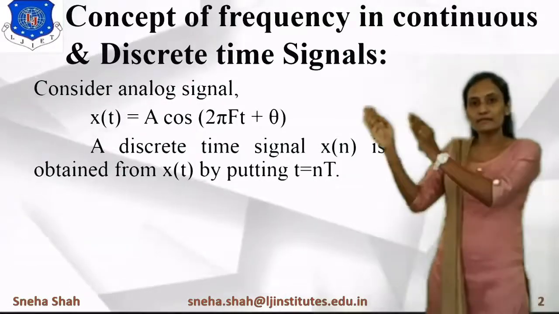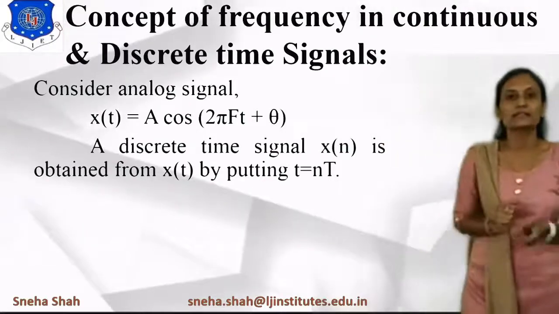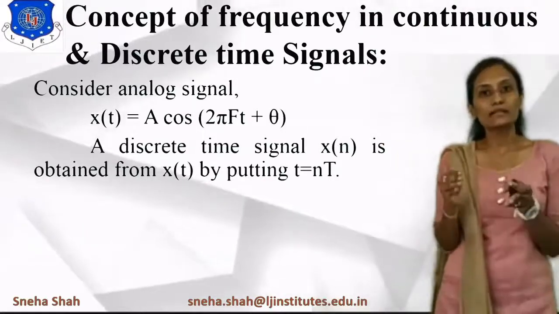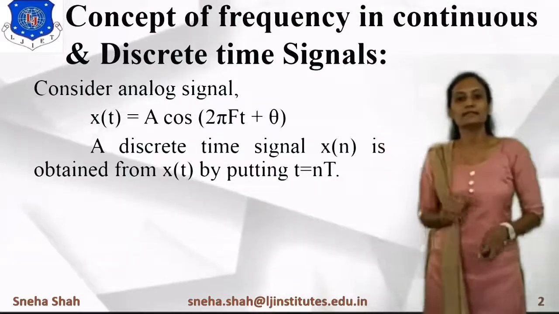After n sampling time intervals, it gives the entire range of the continuous time signal. So small t will be represented as n into capital T.